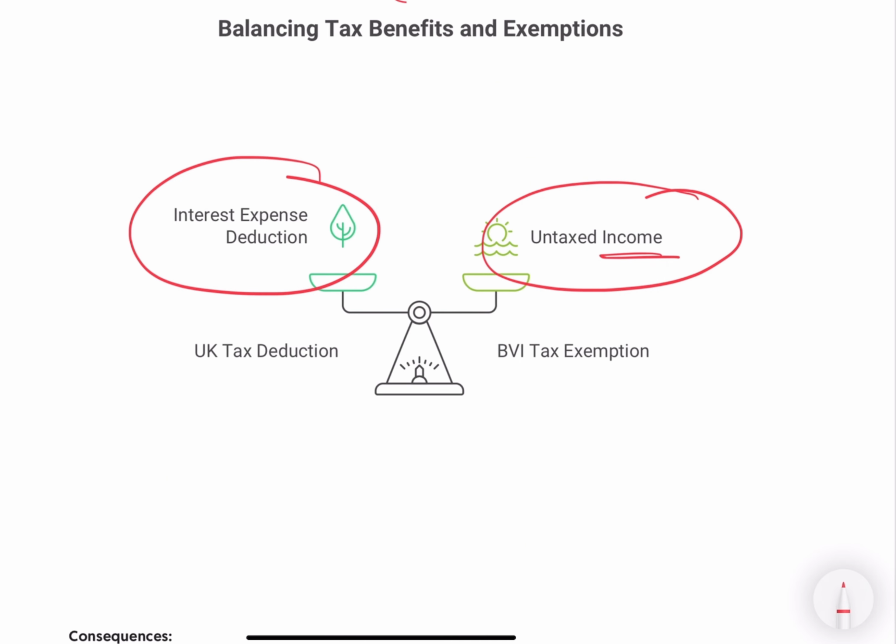But because the other company is in the BVI, in that jurisdiction it is untaxed income because BVI tax exemption applies. In the UK, you might say, well, I'm paying the interest because I got the loan at arm's length, so I can have a deduction. No, you cannot. You can only have the deduction if this income is being taxed elsewhere. If it's not being taxed, it is a hybrid mismatch.